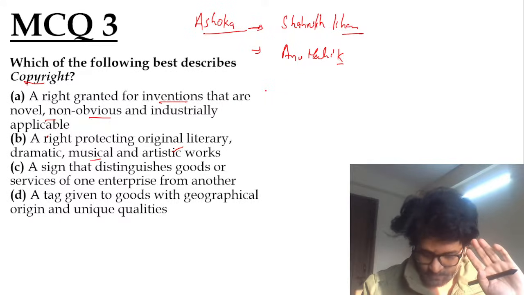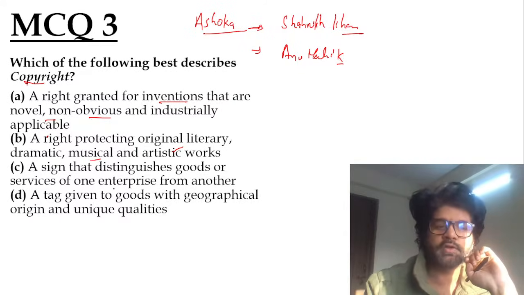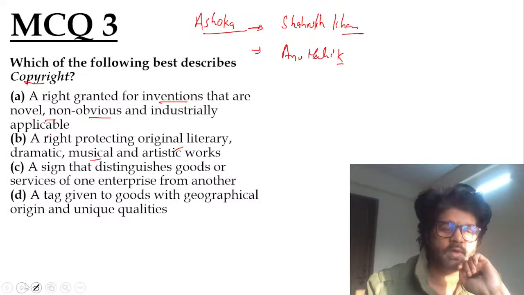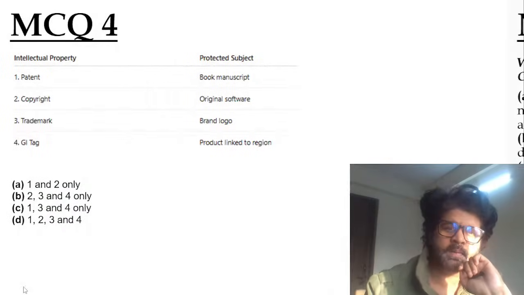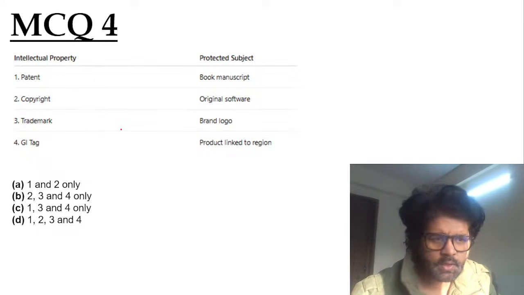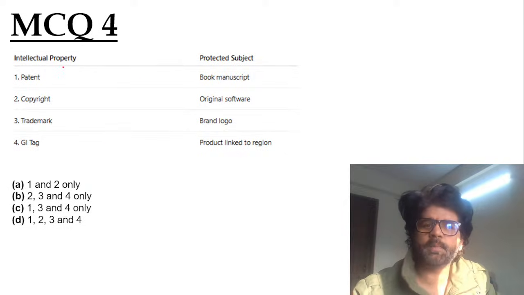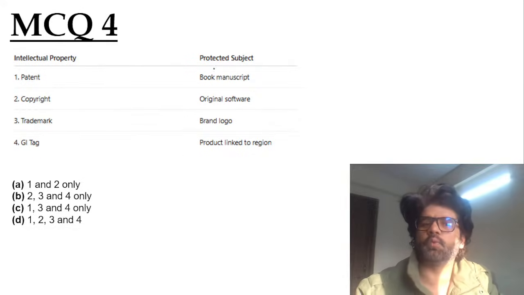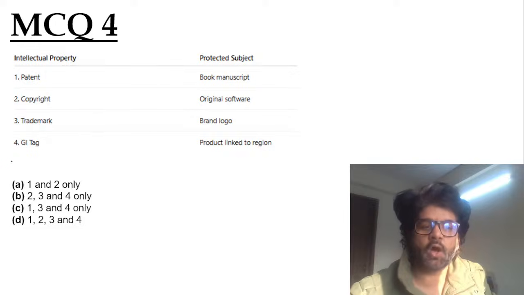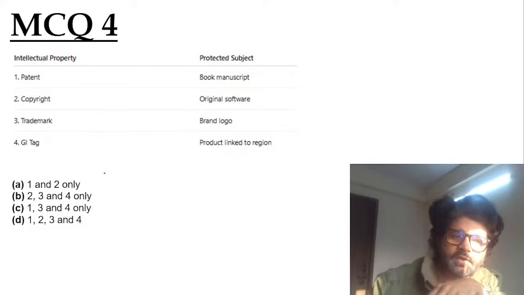So the answer is B, guys. Let's focus. Harshini, Iltush, and Rishi have given the answer B: a right protecting original literary, dramatic, musical, and artistic work. So MCQ 4, just like what they are asking, guys. They are asking which is correctly matched. Patent, copyright, trademark, GI tag, and here they have given what they are actually protecting. You have to say how many of them are correct. 1 and 2, 2 and 3, 1, 2, 3, 4, 1, 3, 4, 1, 2, 3, 4.